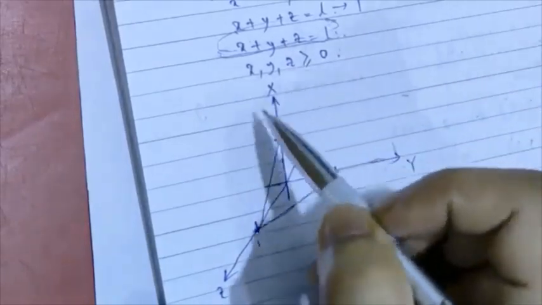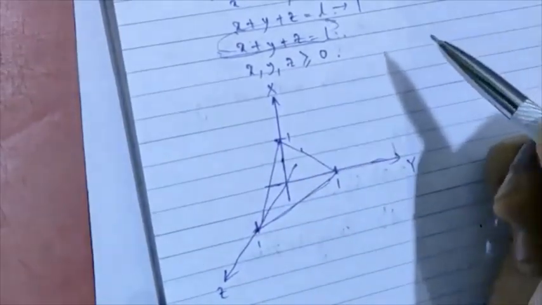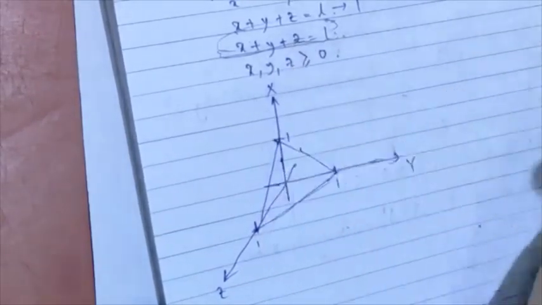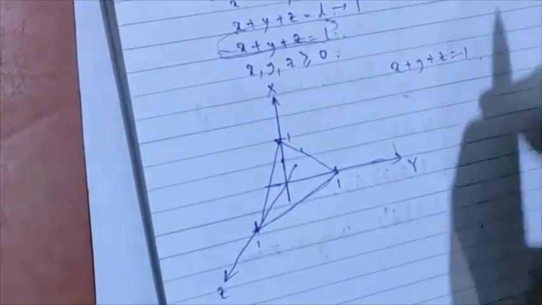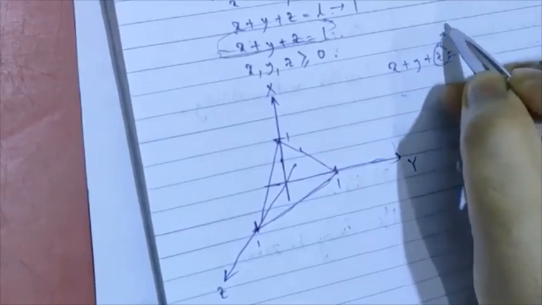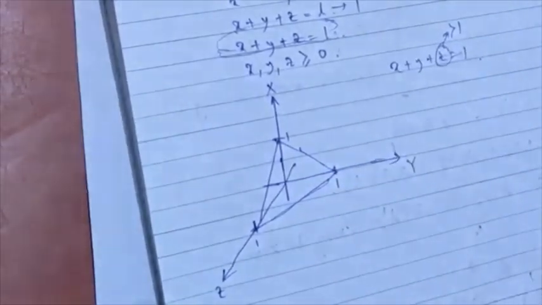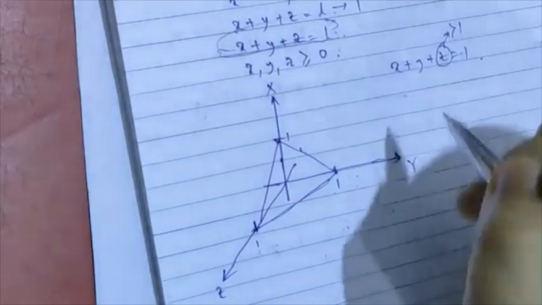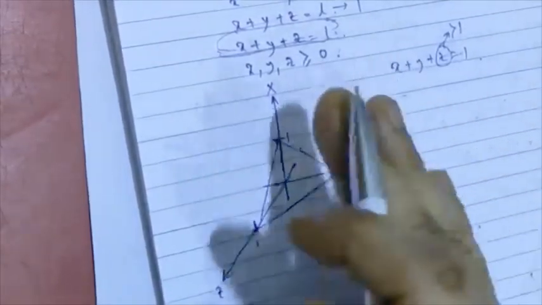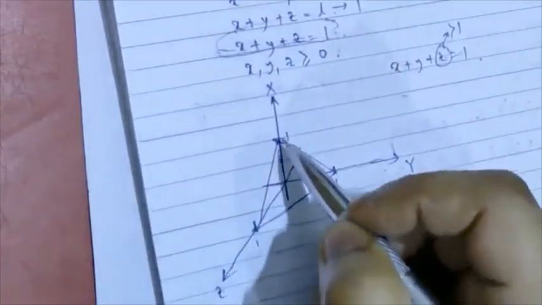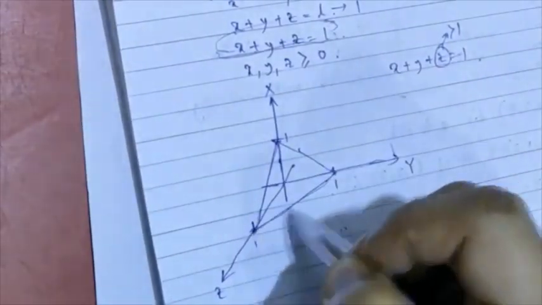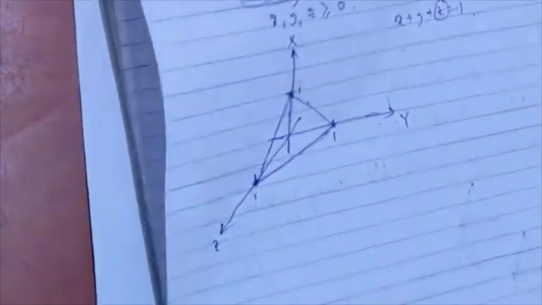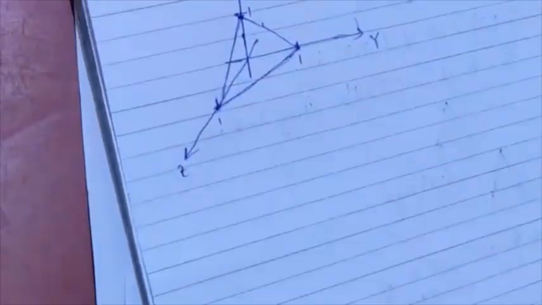So if any of them exceeds 1, then at least one of them must be negative. So if I have X plus Y plus Z adding up to 1, then if any of the quantities exceeds 1, one of them has to be negative, which means that this plane must be bounded in the positive octant. And this gives us an equilateral triangle. It's pretty important that this triangle is equilateral for what we are going to do next.